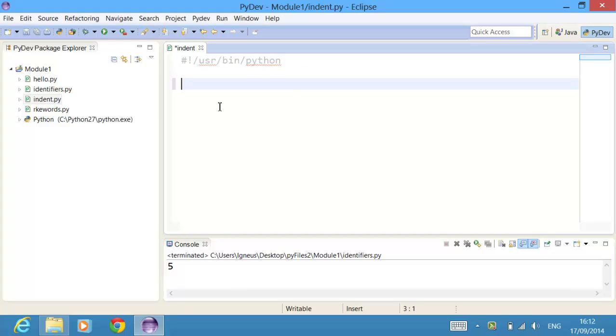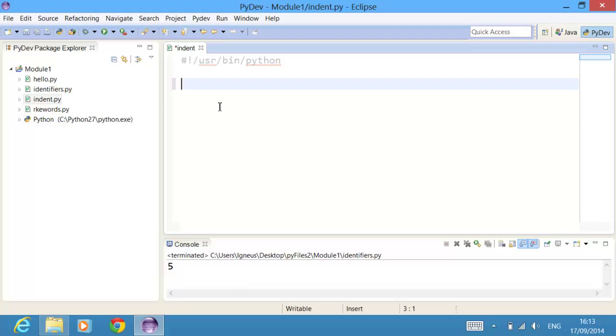Now, one of the first caveats programmers encounter while learning Python is the fact that there are no braces to indent the block of the code, even for the classes or if-else loop. Now, you might be quite habitual of that, but you have to leave that here. The number of spaces in the indentation is variable, but all the statements within the block must be indented the same amount. And what I mean by that, let me just give you a quick example.